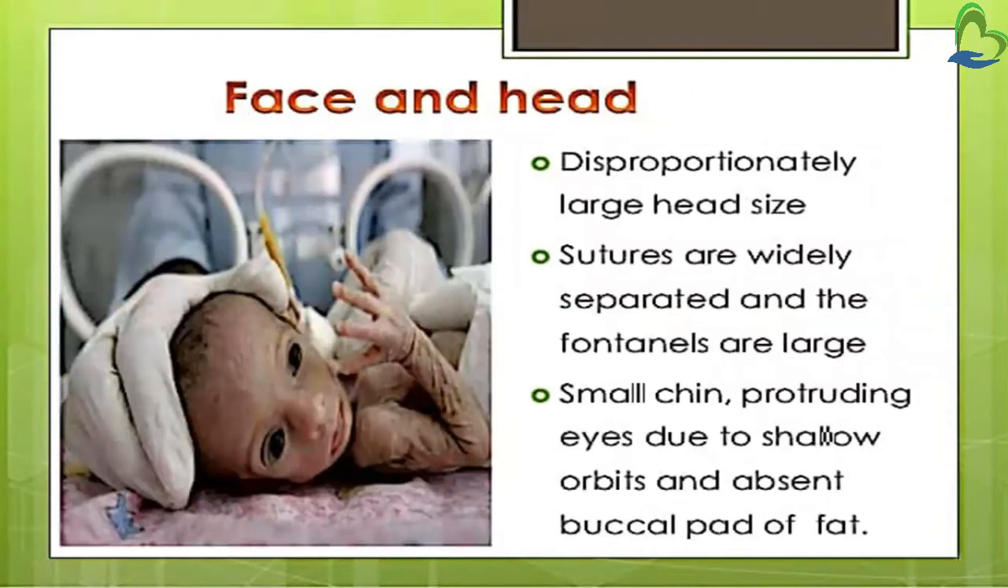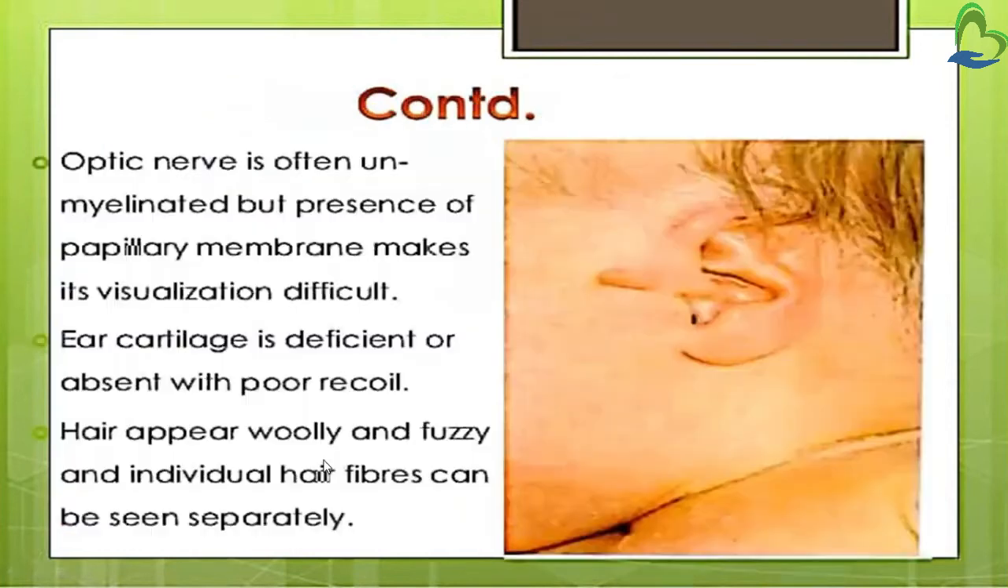Then face and head. There is a disproportionately large head size. The head is too large in this preterm baby. The sutures are widely separated and the fontanelles, that is anterior fontanelle and posterior fontanelle, are large. Then the chin is small, eyes are protruding. You can see in the picture. The chin is small, the eyes are protruding due to shallow orbits, and the buccal pad of fat, that is fat mass in the cheek, is also absent. So this is about face and head. The optic nerve is often unmyelinated, but presence of pupillary membrane makes visualization difficult. So this preterm baby has difficulty in visualization because the pupillary membrane is present.